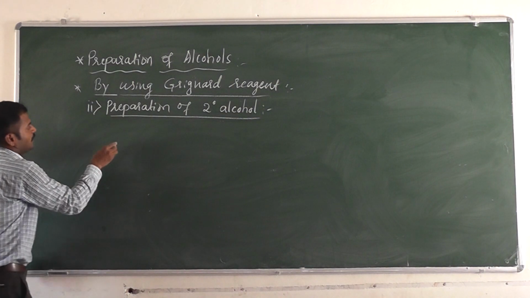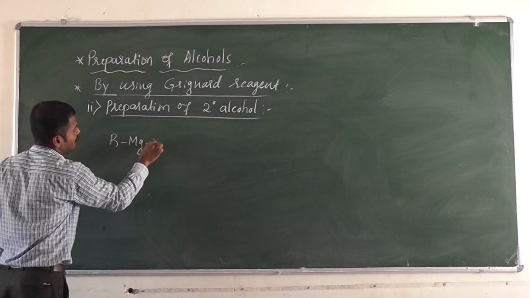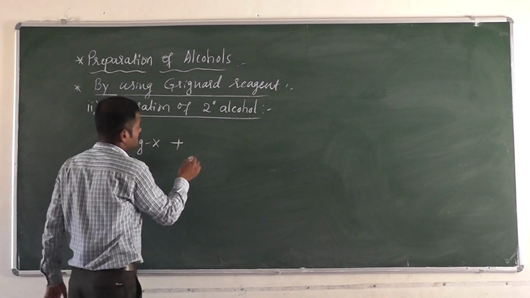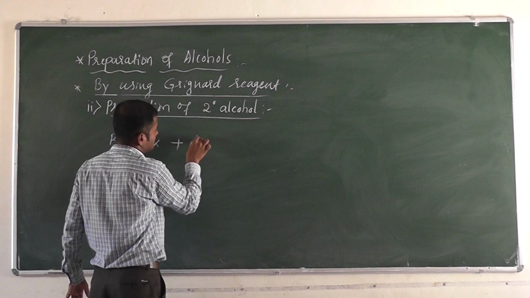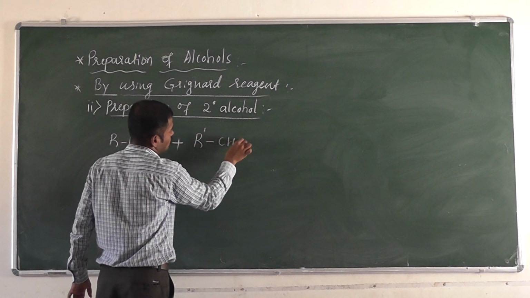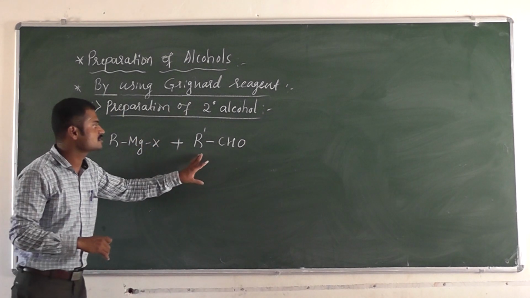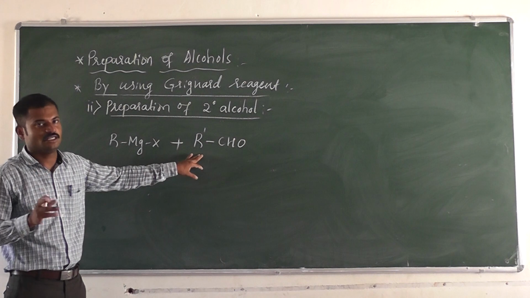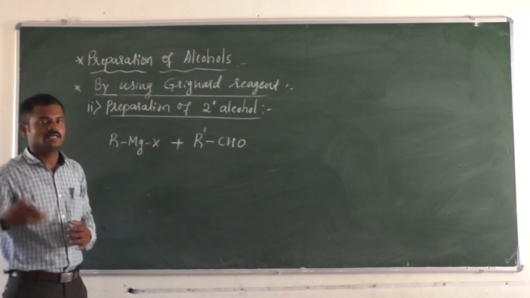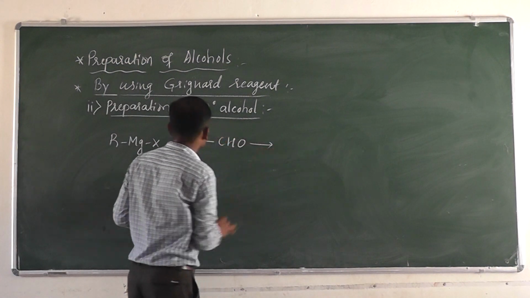See here, the Grignard reagent RMgX reacts with R'CHO. This is not formaldehyde; R' should not be equal to H. It should be CH3 or C2H5 or C3H7, anything other than H. What happens?